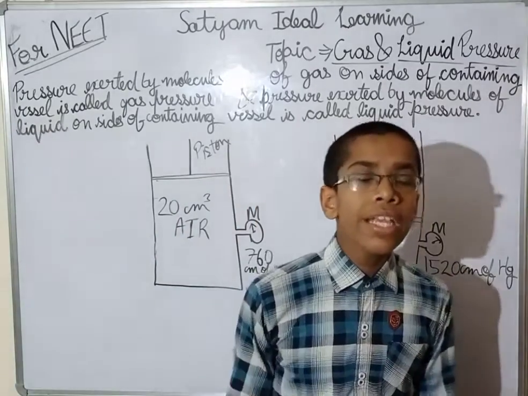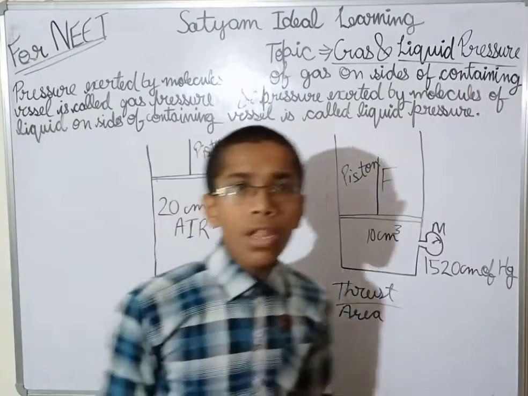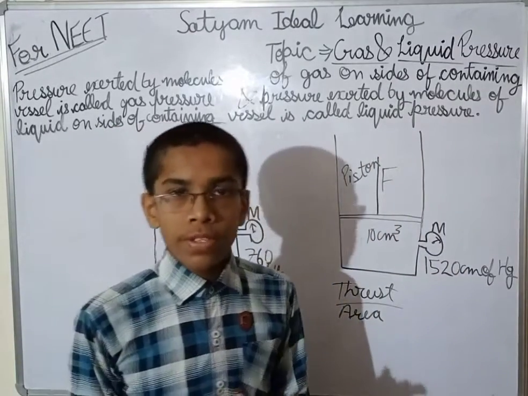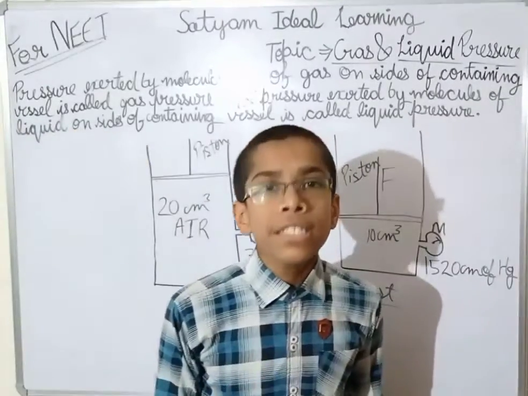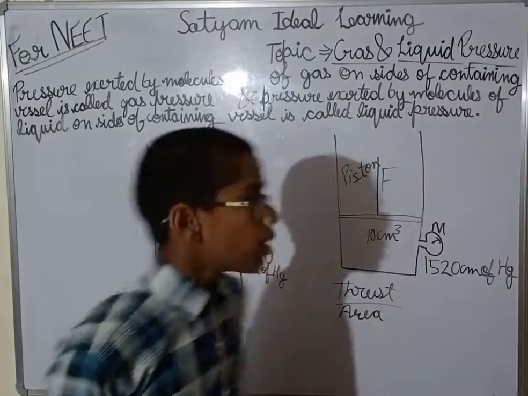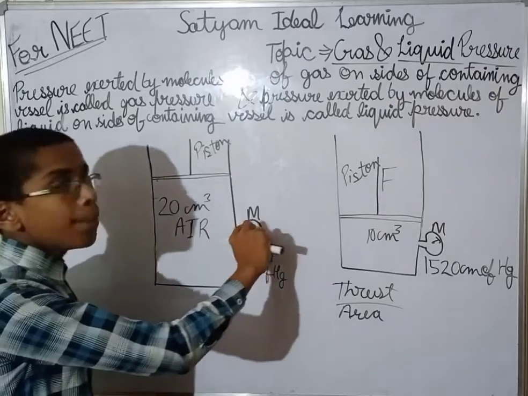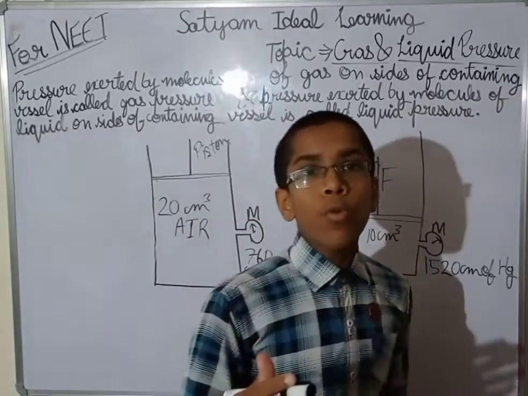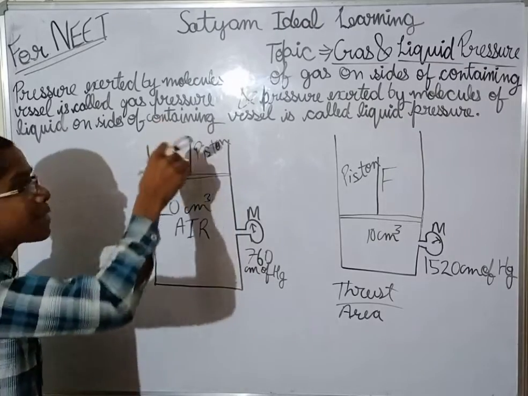Now we are going to study some effects. When we reduce the volume of the gas, what effects are produced? We have to take a vessel and an airtight piston, and the vessel must be filled with air. Like this is a vessel and it has a meter also. This meter will help in seeing what pressure is exerted by this gas which has been enclosed with the help of the piston.